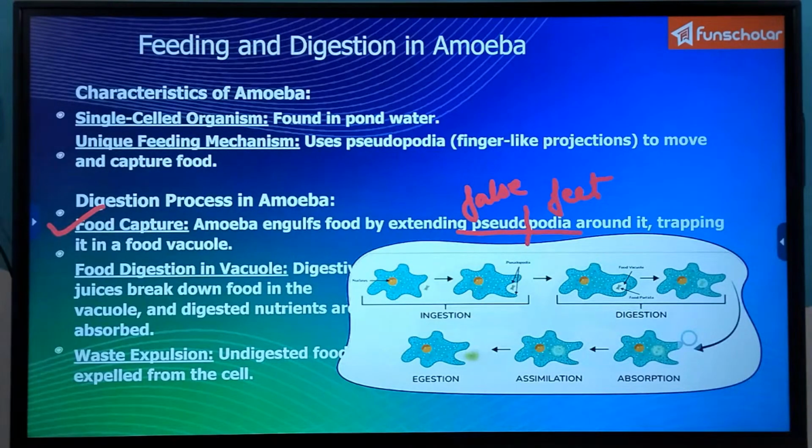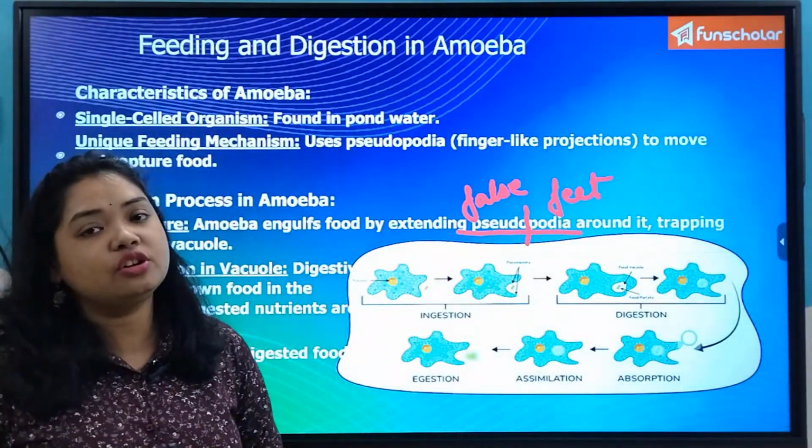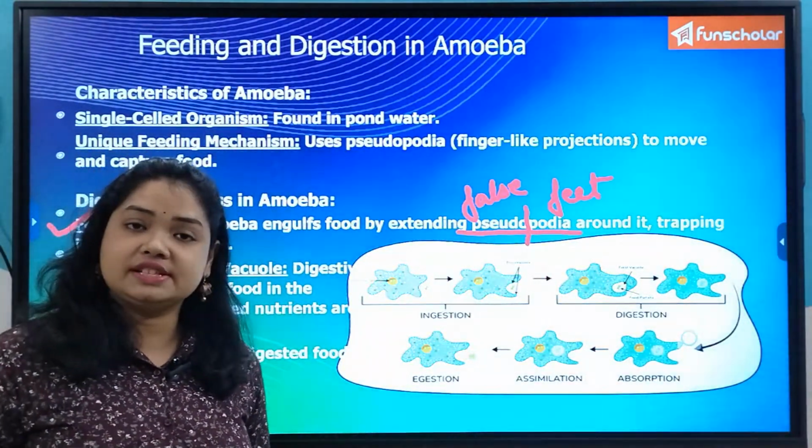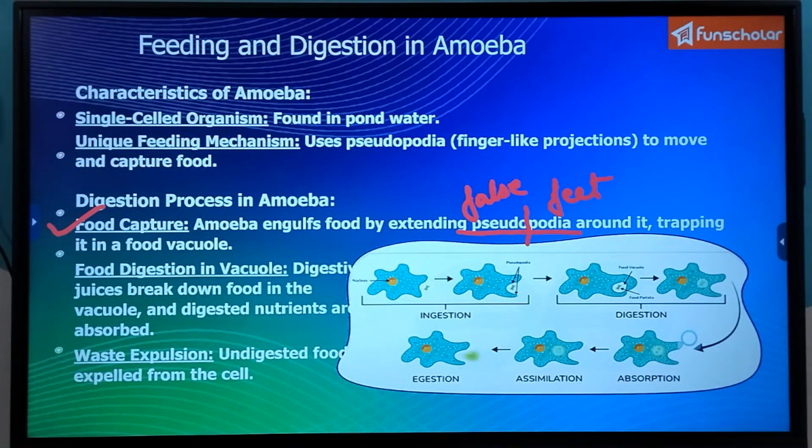And within the food vacuole, digestive juices are present which will break down the nutrient particle into the simplest forms of nutrients, which will be absorbed by the body. That means the cytoplasm that you have watched in the video, and will be distributed to other cell organelles present in that single cell, and the waste will be expelled out of the body through the process of exocytosis.